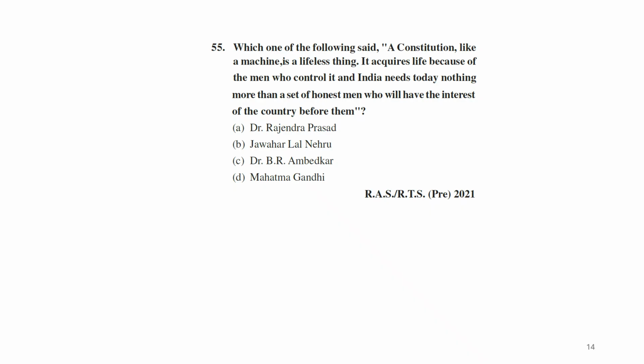जैसे ये वाला क्वेश्चन, who on one of the following said a constitution like a machine is a lifeless thing?